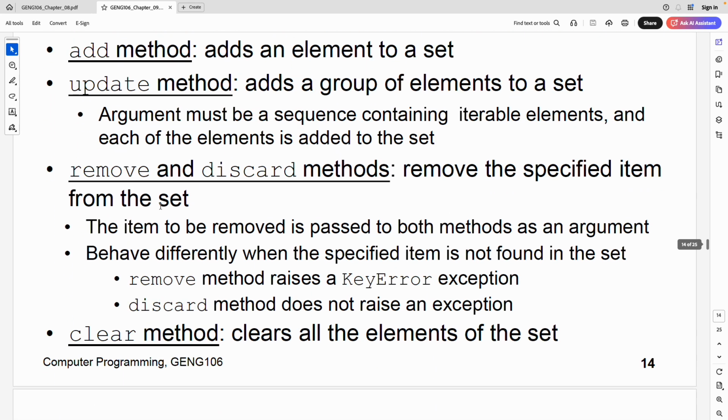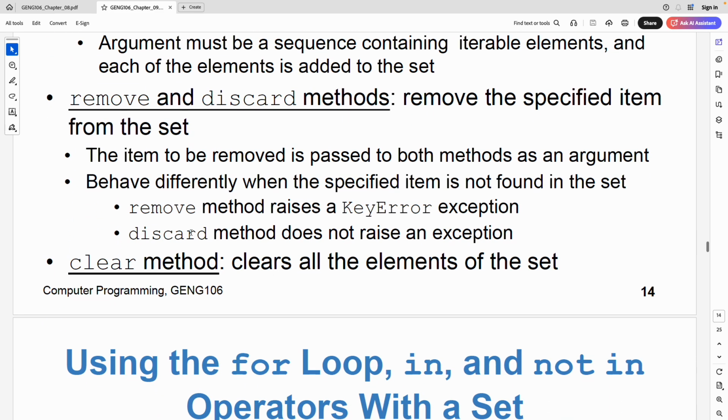And how can we remove an item? Well, I don't have an index. I have only values. This is the part. So in order to remove it, I just remove the specified item from the set. I can use 2 different functions. One of them is remove, and the other one is discard. What is the difference? With remove, if the item doesn't exist, like I have items A, B, C, and I want to remove D, then I will get a key error if I use the remove function. But if I use the discard function, it won't raise any exception.